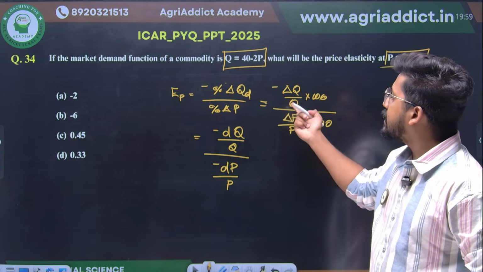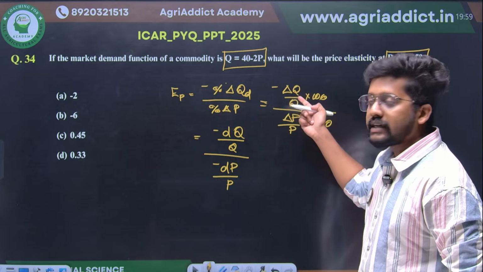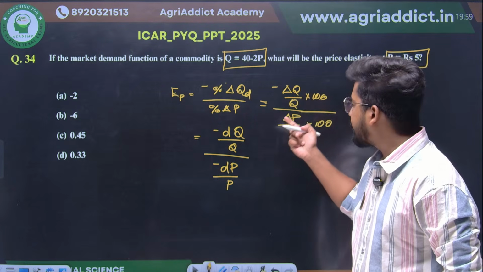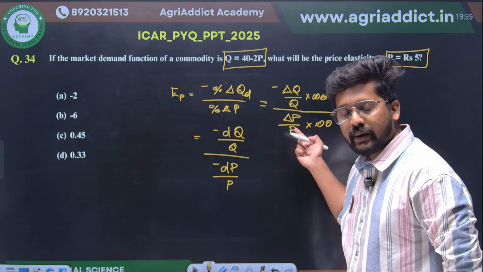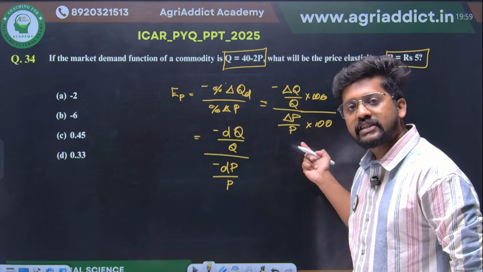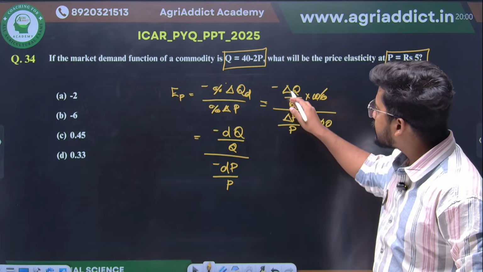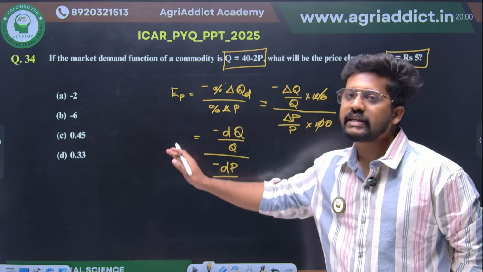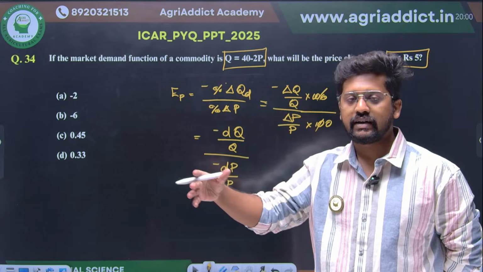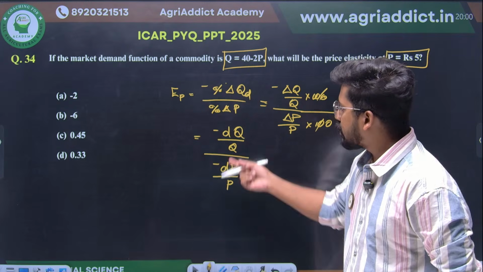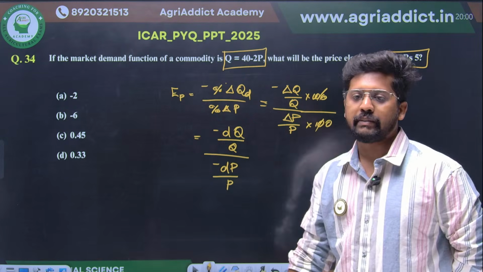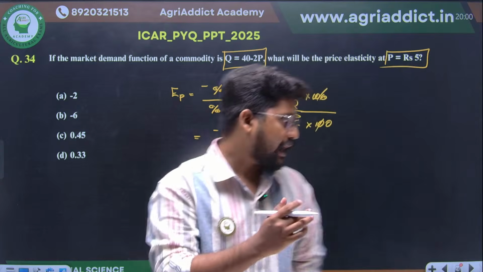So this is equated to change in quantity divided by original quantity into 100 divided by change in price divided by initial price into 100. So this is how the negative and negative cancel out. I am just keeping delta as a differential because it is none other than the relative change. So minus dq by q divided by minus dp by p. This is how we are arriving at it, right?